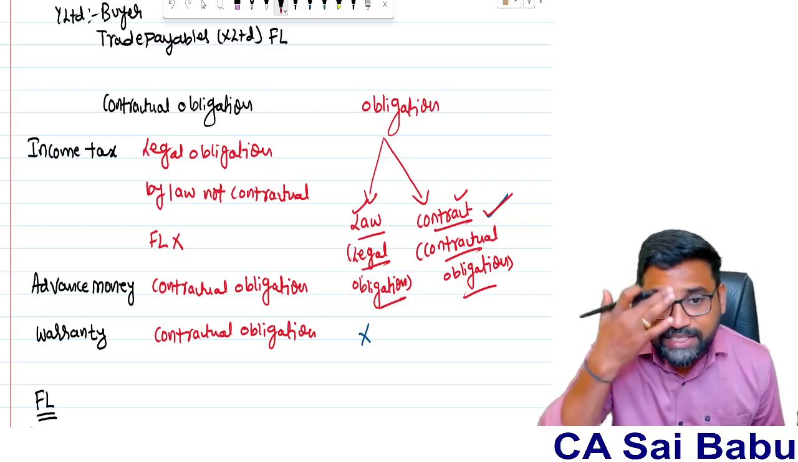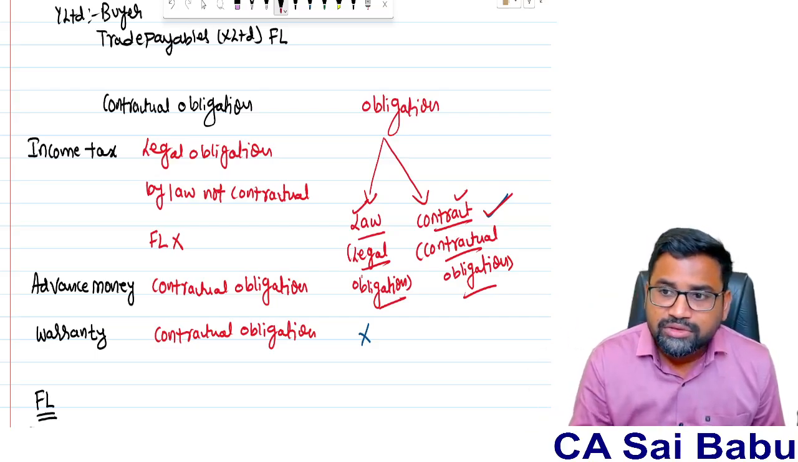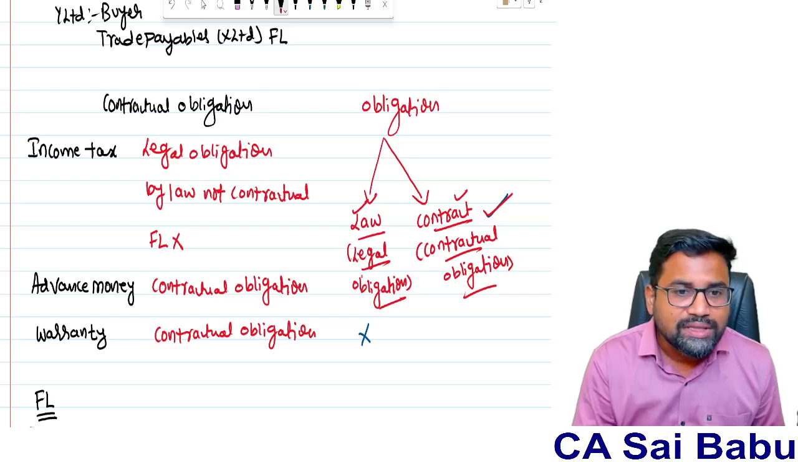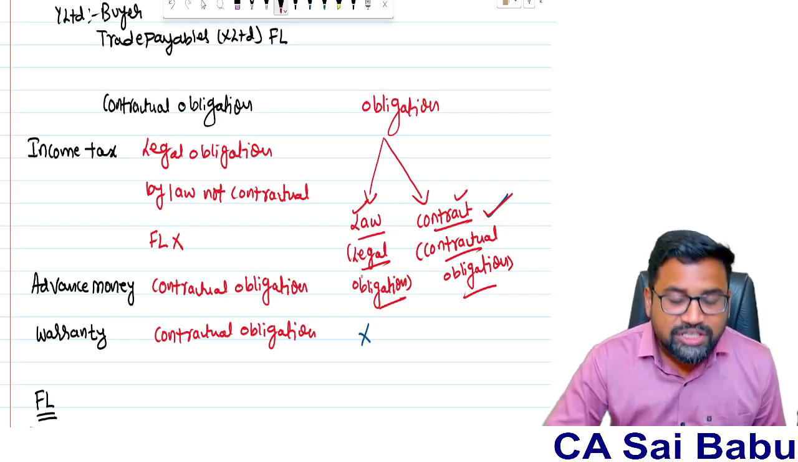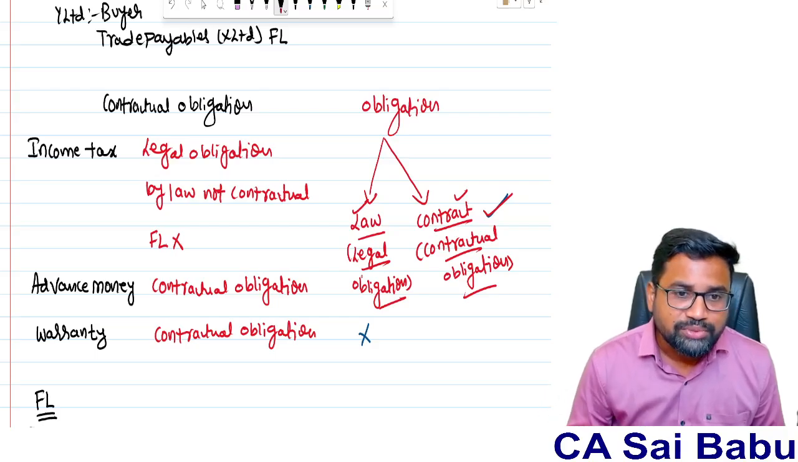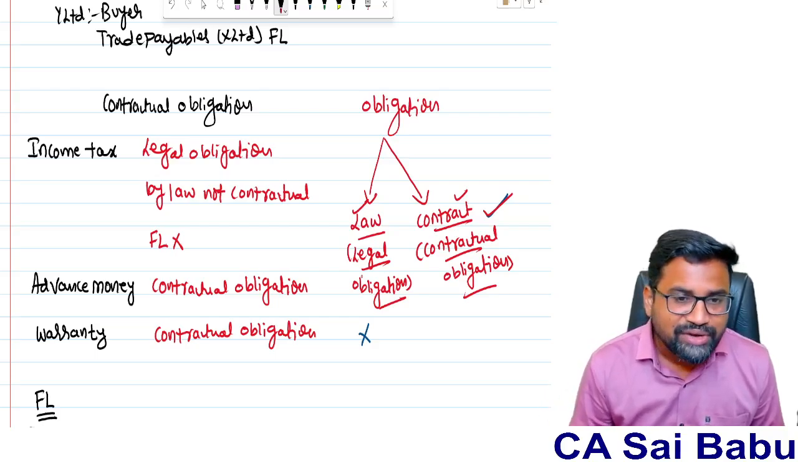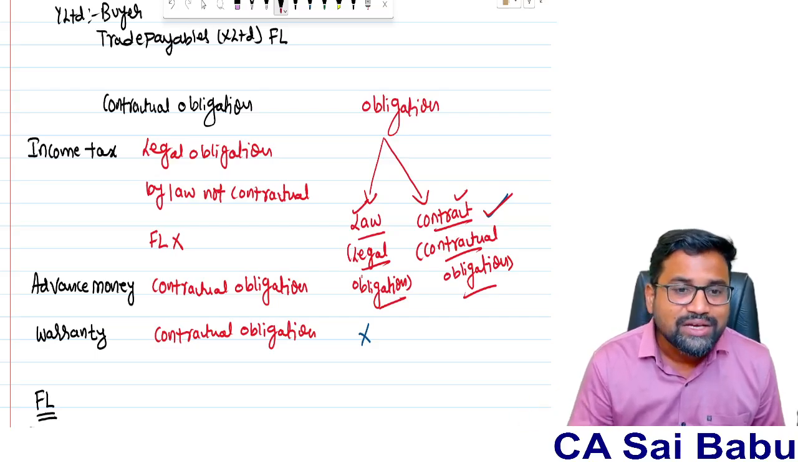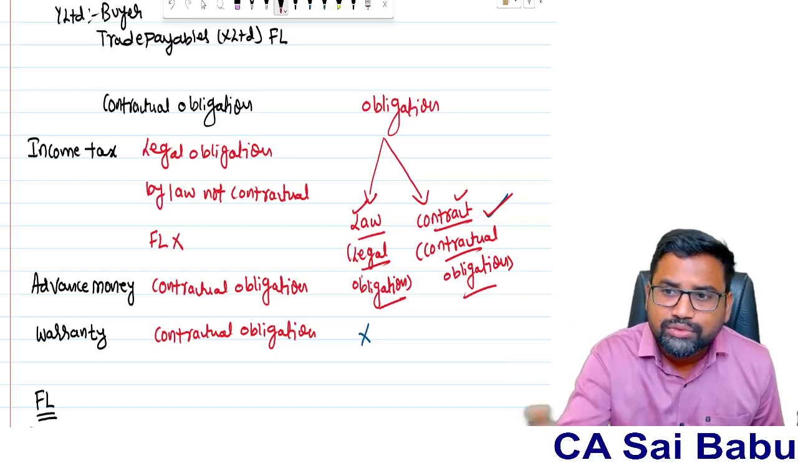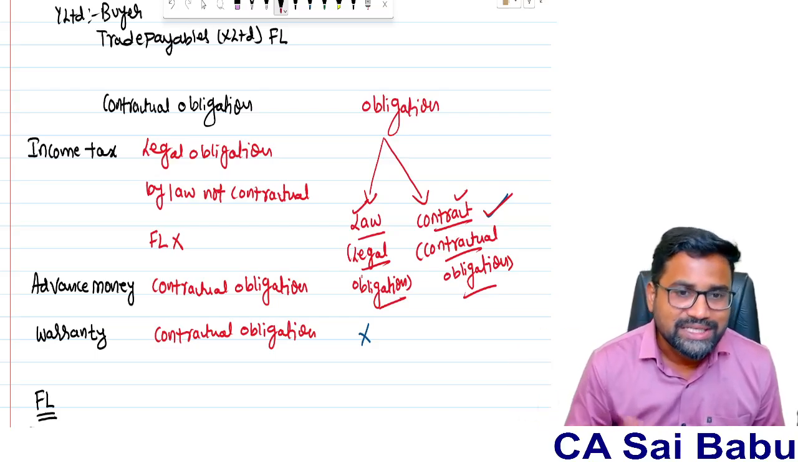For example, income tax payable. This is as per law. So this is a legal obligation. So you cannot call this a financial liability. Advance money. Suppose you received advance money from the other party. When you receive advance money, you are going to receive it as per the contract between the parties. So there is a contractual obligation for you to deliver the goods. That's why you received the advance from the customer.